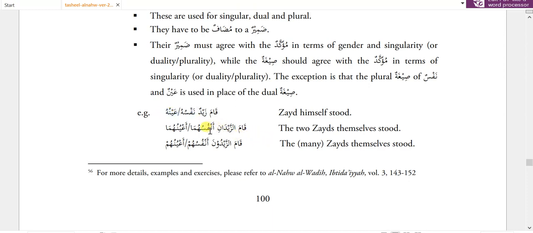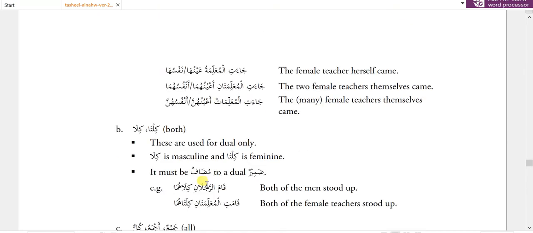Kama zaidani anfusuhuma ayunuhum. Here there is a tasniya word, zaidan. So instead of using the nafsun and ainun tasniya, we have used the plural form as a muzaf and zamir as a muzaf ilay, which is equal to zaidan, which is tasniya muzakkar. Then we have kama zaiduna. Zaiduna is fail jama muzakkar. So in anfusuhum, the hum zamir is jama muzakkar, which is agreeing with zaiduna fail.